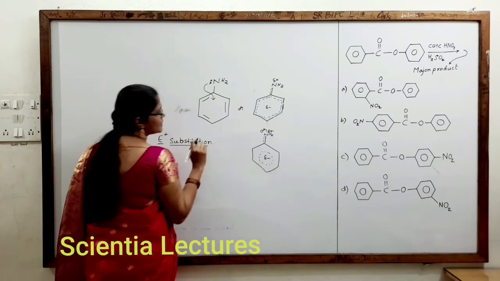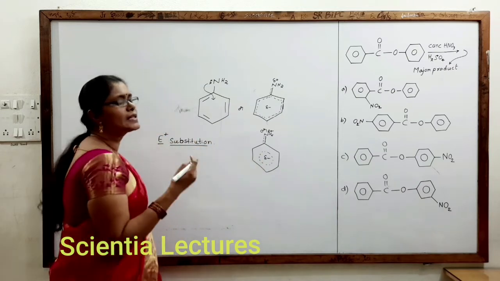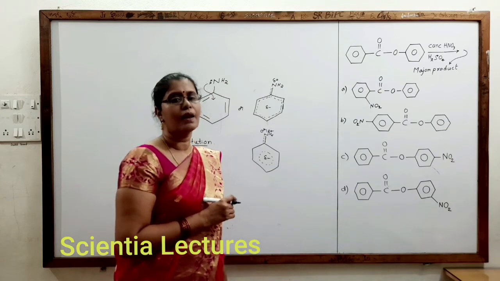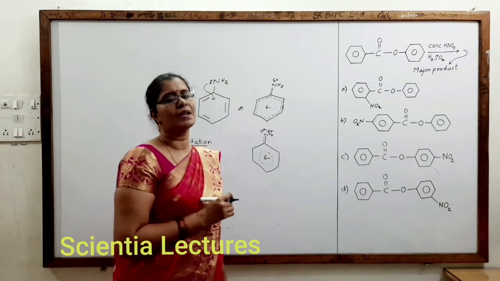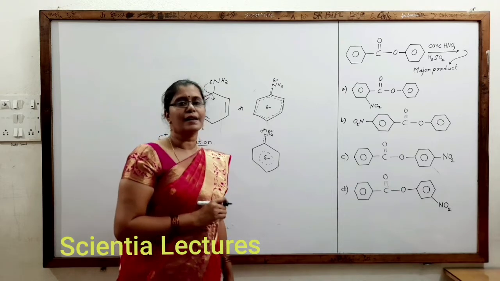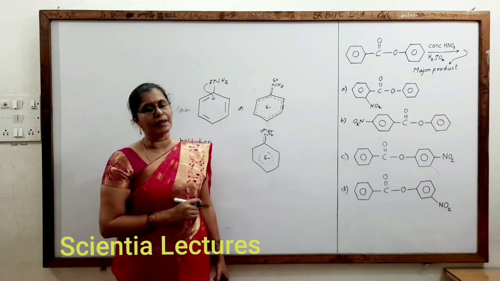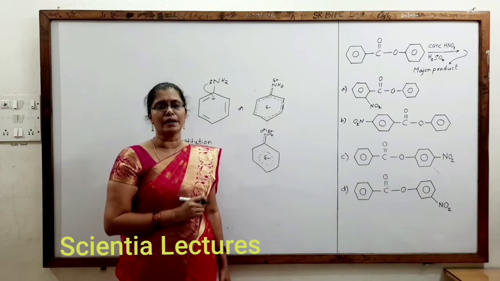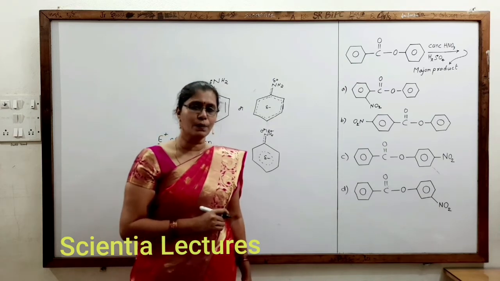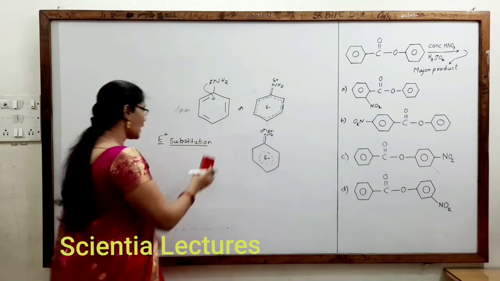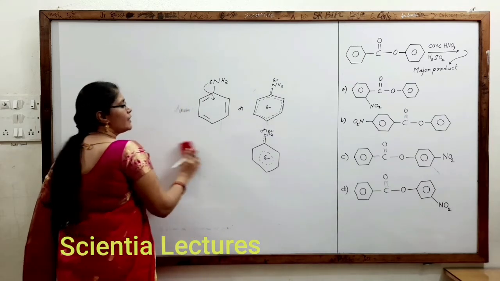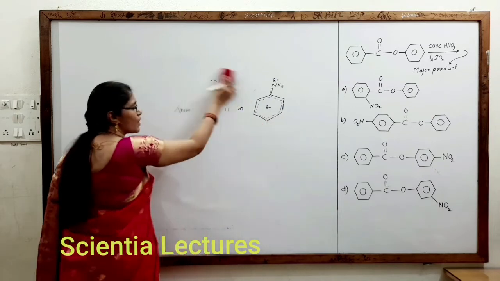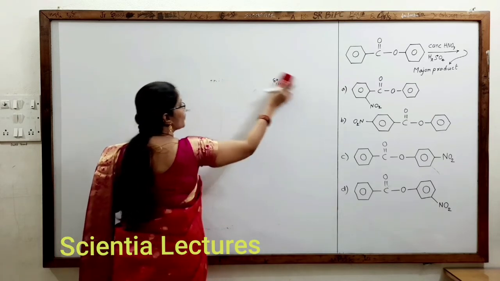Whenever the electron density of the benzene ring is increased, its electrophilic substitution reactivity is increased. We call such groups, which increase electron density in the benzene ring, activators or activating groups. So here NH2 can be considered an activating group, and whichever group gives electron density to the conjugative system is called a plus-M group.